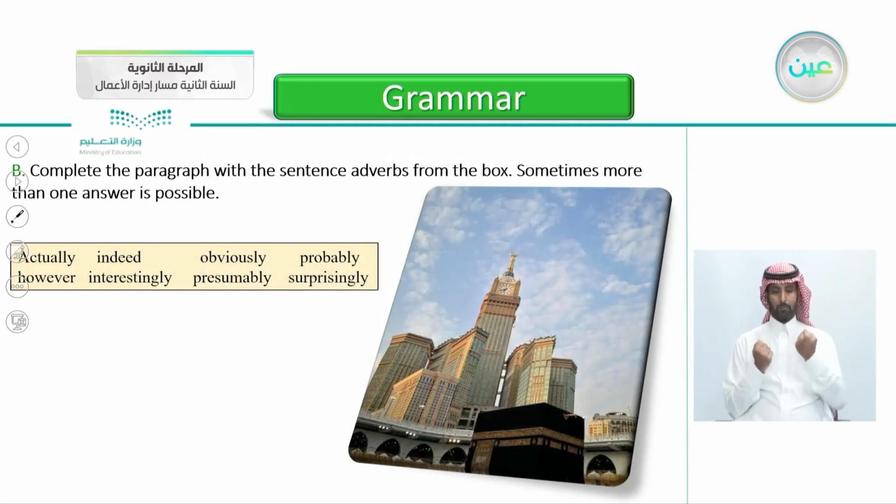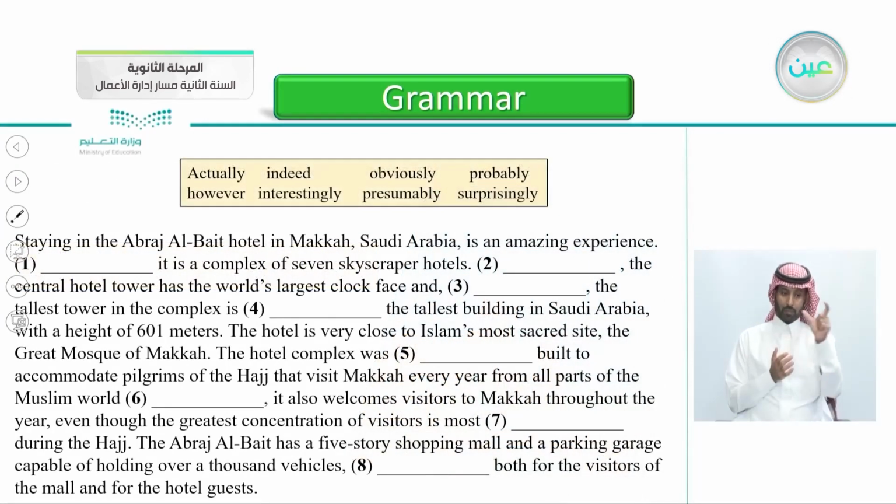Exercise B here, complete the paragraph with the sentence adverbs from the box. Sometimes more than one answer is possible. And the box here has the words actually, indeed, obviously, probably, however, interestingly, presumably, and surprisingly. So the paragraph is about the Abraj al-Bayt in Mecca. Let's read it together. Staying in the Abraj al-Bayt Hotel in Mecca, Saudi Arabia is an amazing experience. Number 1, yes, actually, it is a complex of 7 skyscraper hotels.